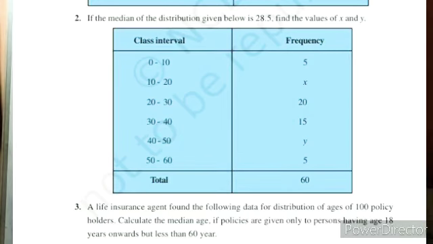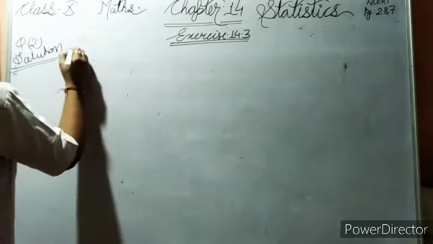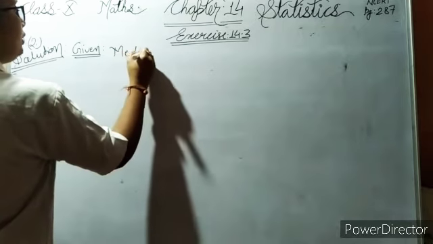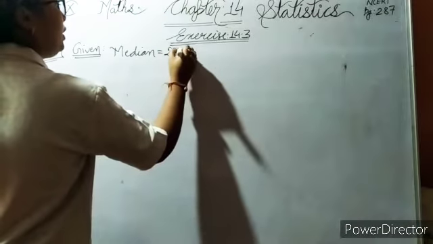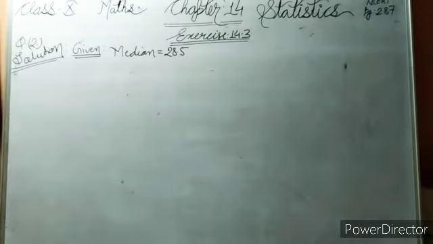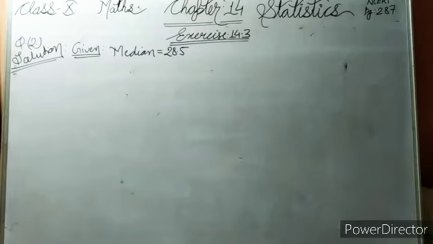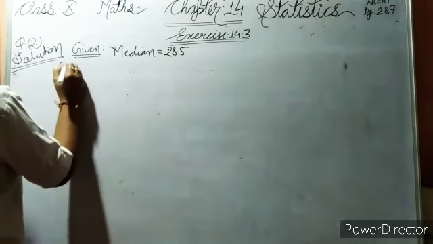Today we are going to discuss class 10th mathematics chapter 14, exercise 14.3, question number 2. The question says: if the median of the distribution given below is 28.5, find the value of x and y. I will write only the solution.